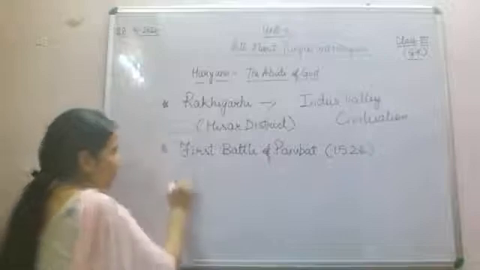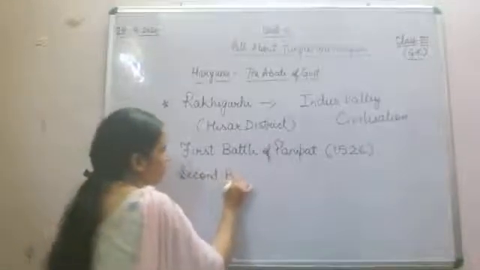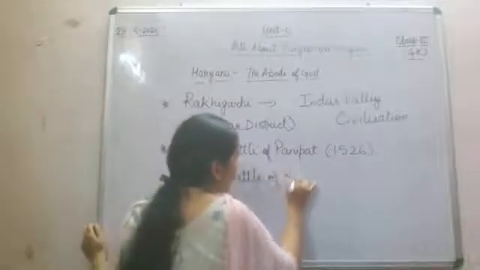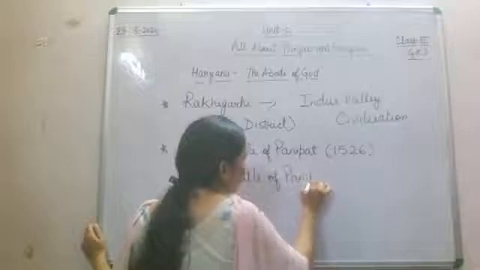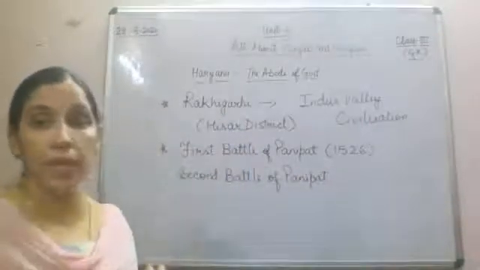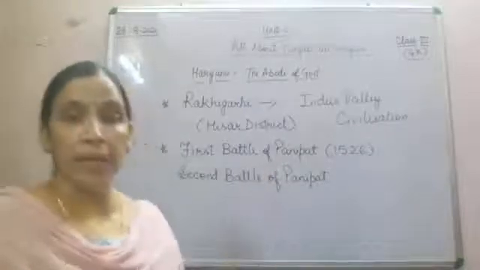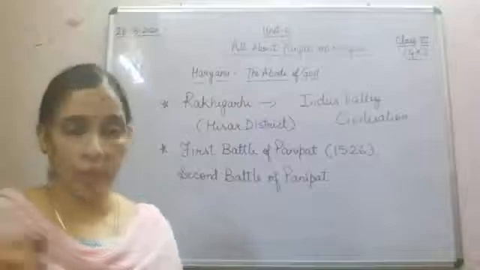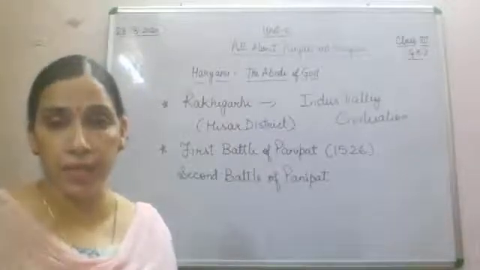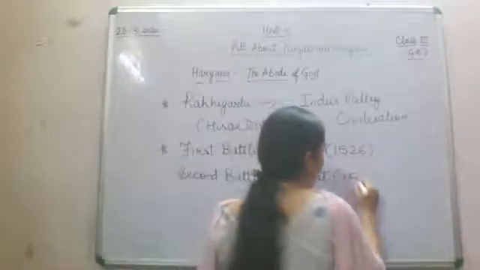After that, the second battle of Panipat. Now where is this Panipat? Panipat is a district in Haryana, and all these battles occurred in that district. The second battle was in 1556.